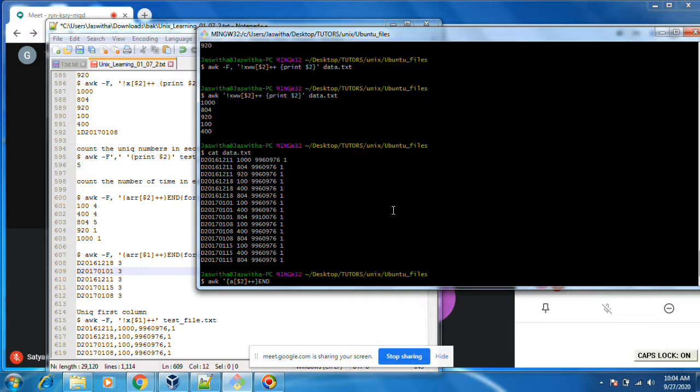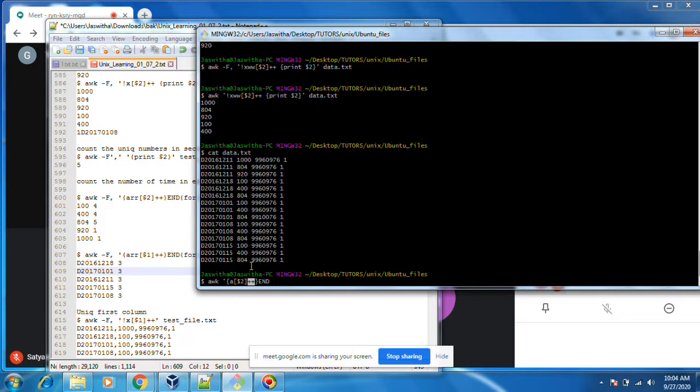And after a of $2, this 100, 804, all the uniques will come in a of $2. Plus plus means how many times it is increasing.